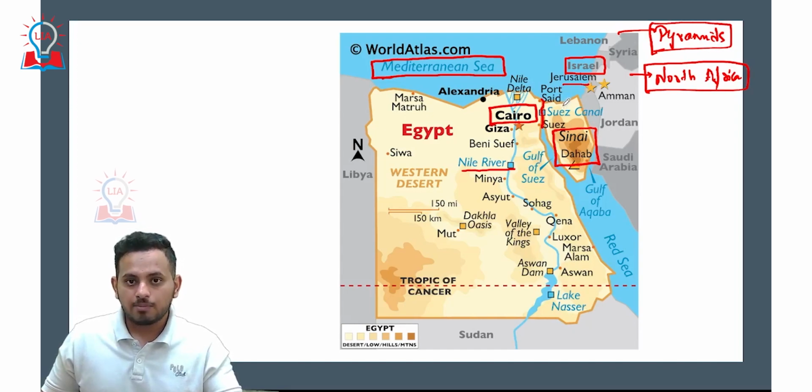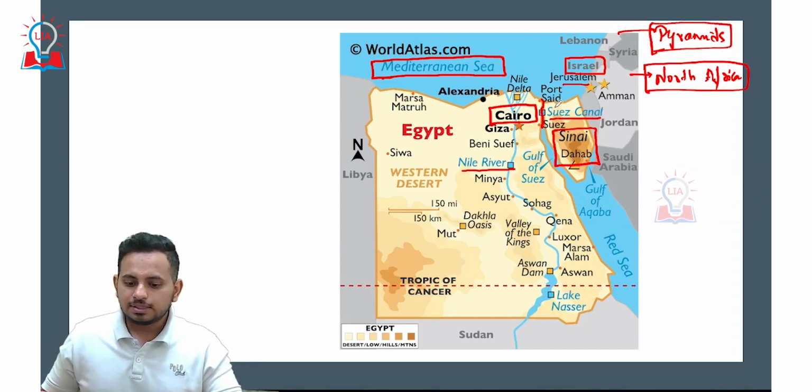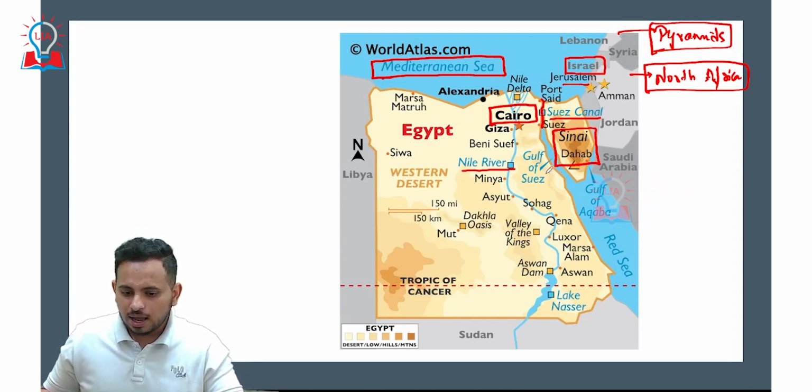The Suez Canal connects the Mediterranean Sea and the Red Sea, and it is also one of the choke points in world trade, similar to the Strait of Malacca and the Bab el-Mandeb.